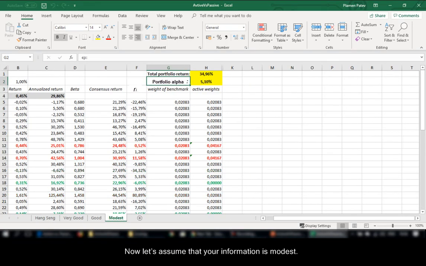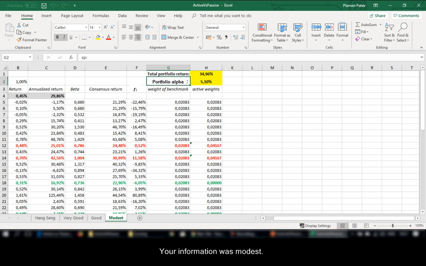Now let's assume that your information is modest. You predict 5 stocks with a positive alpha, but it turned out that they were not the stocks with the best alpha. In other words, you were not so good at guessing exactly which are the 5 best alphas. The same for negative alpha. You forecast the 5 stocks with negative alpha but not the worst alpha. Again, for positive stocks, you double their weights. For negative, you decrease the weights to 0. For all other stocks, you keep the same weights as in the benchmark.